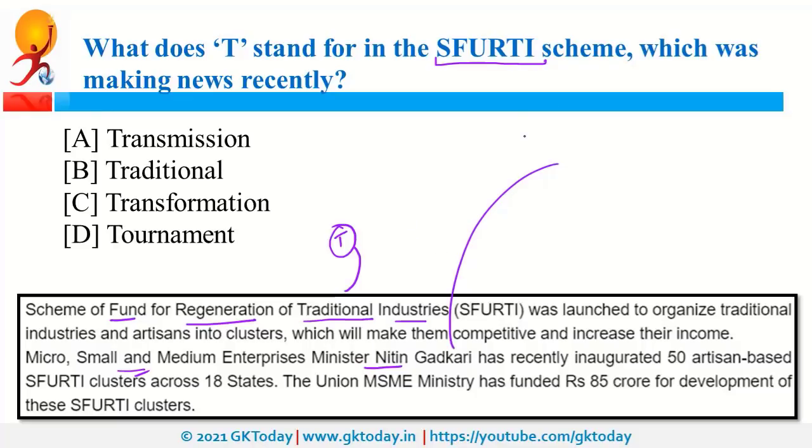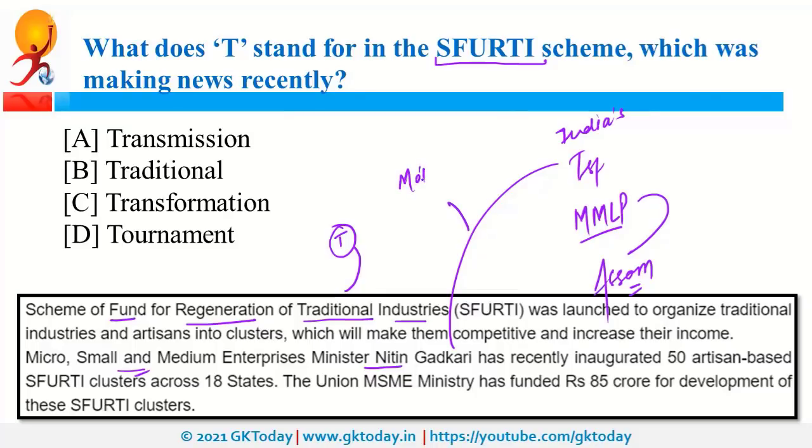Now recently Nitin Gadkari was also in news as he inaugurated India's first multimodal logistic park, and this is in Jogighopa in Assam. Presently, Nitin Gadkari is the Minister of Road Transport and Highways. Recently, his ministry launched a new campaign. It is Go Green. So this campaign was launched to encourage people to switch to electric vehicles.